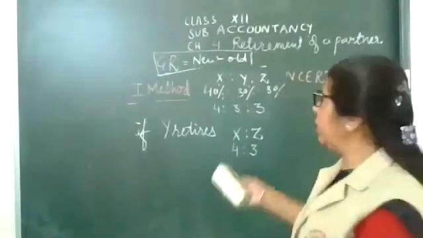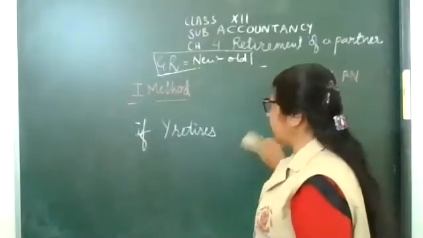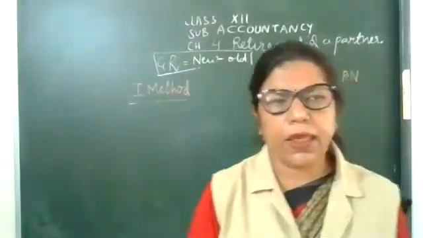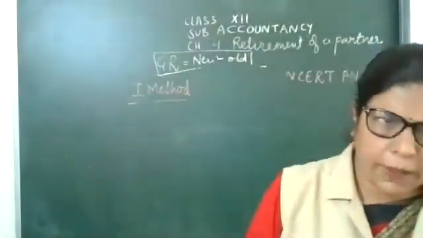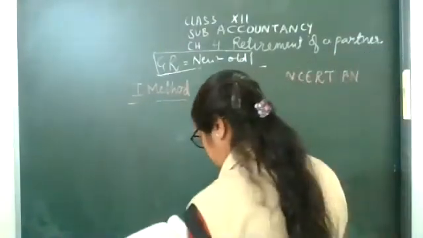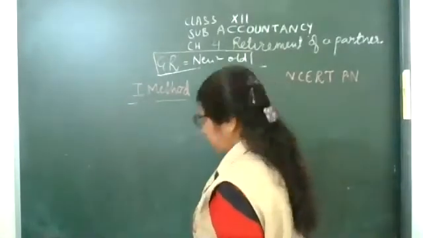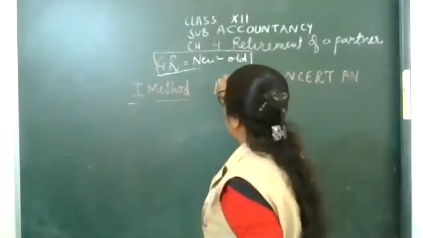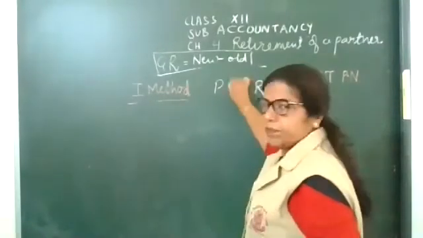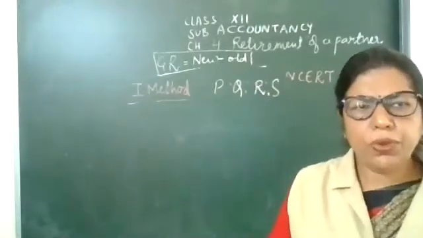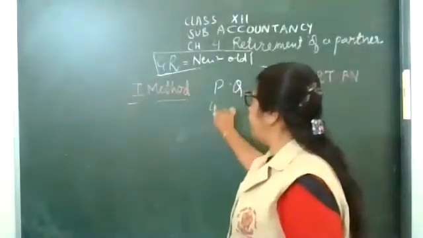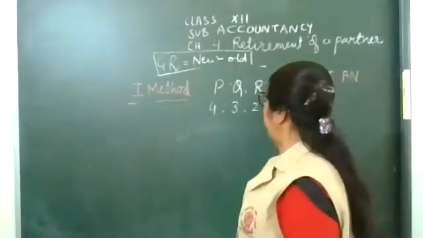Now, next question of CBSE sample paper. That question came in MCQ. Okay, note down the question. P, Q, R, S are the partners for 4:3:2:1.